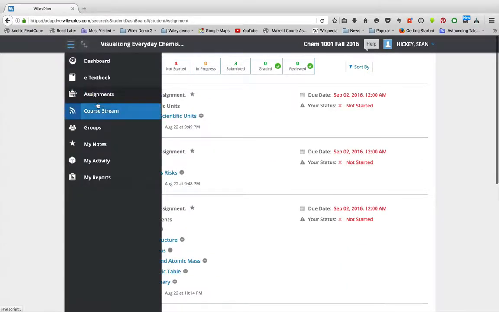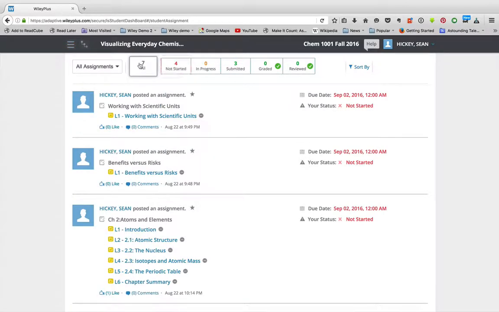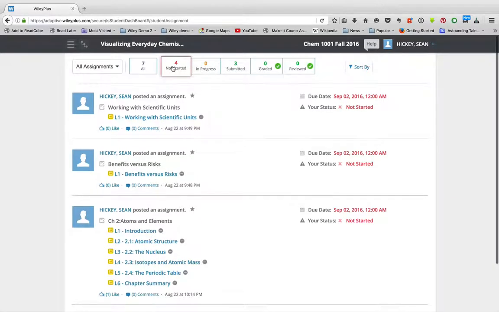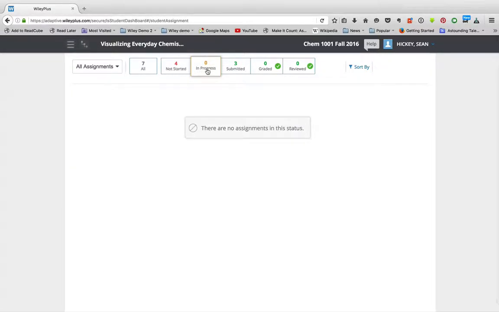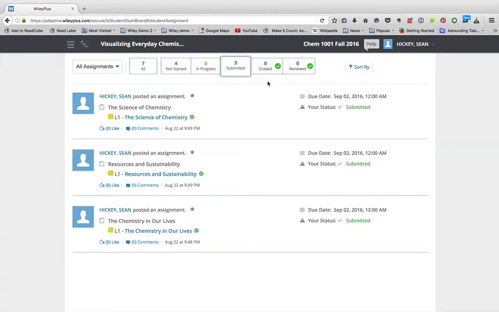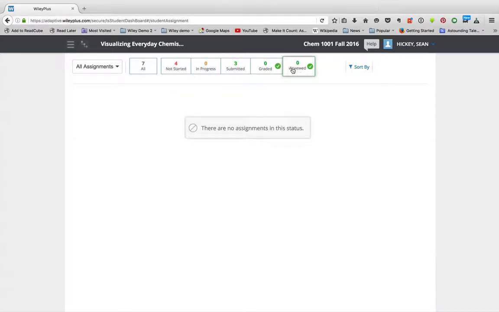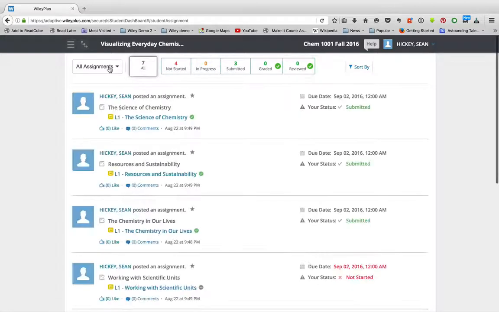So you can always go to your assignments to see what you have to do. And up top here, you get your all, you're not started. So if you do that, it filters just to the ones you've not started. If you had any in progress, if you want to see the submitted ones. The graded ones, we haven't gotten to the graded, they're still not due yet, so you won't have any in the graded section yet.